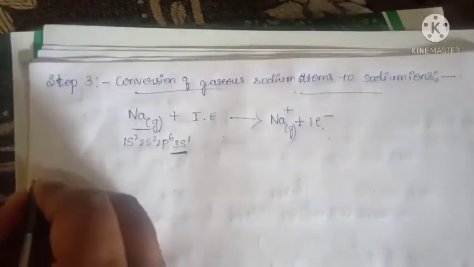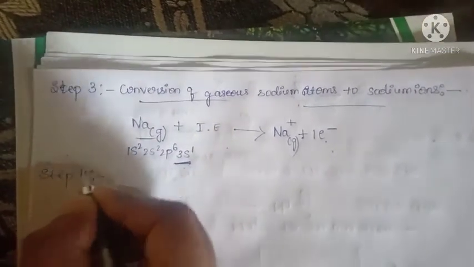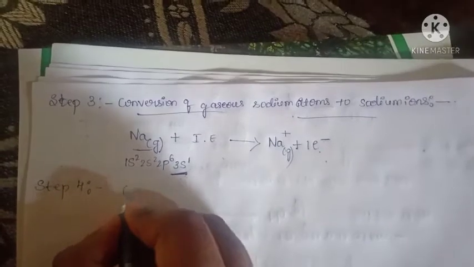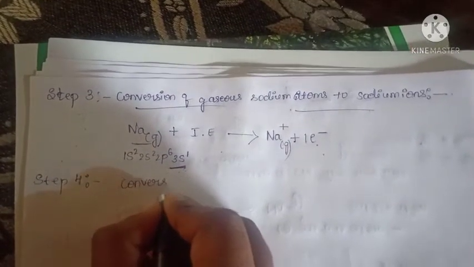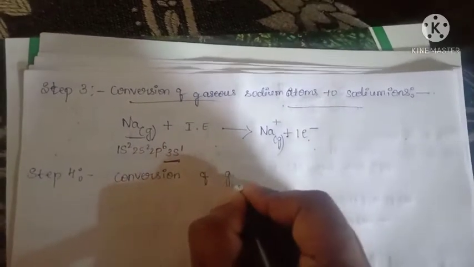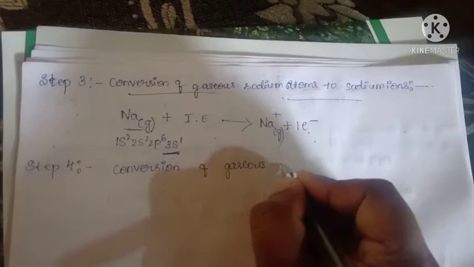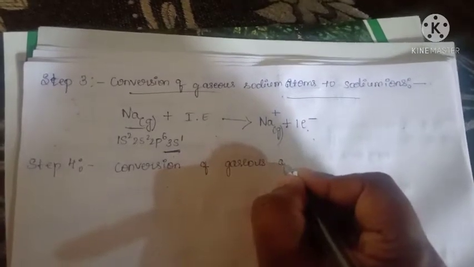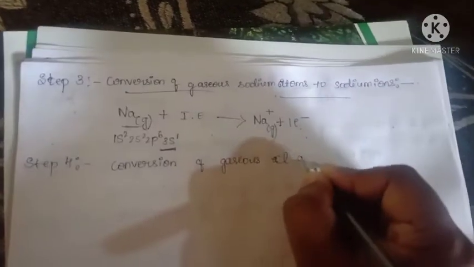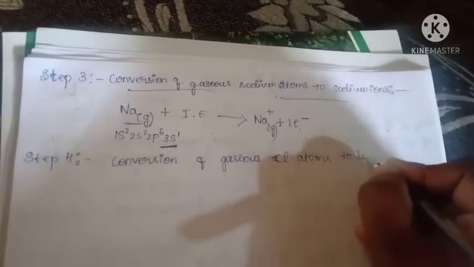Next we move on to step 4, that is the conversion of gaseous chlorine atoms to ions.